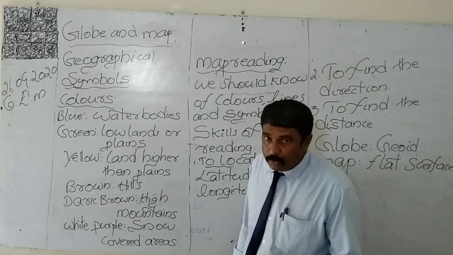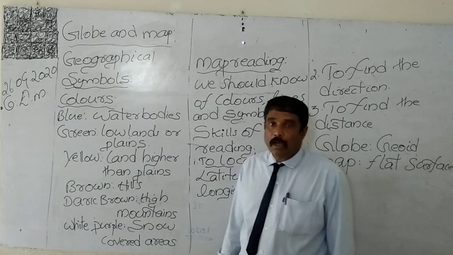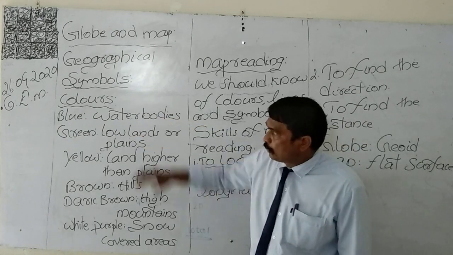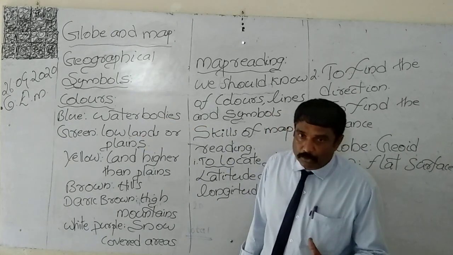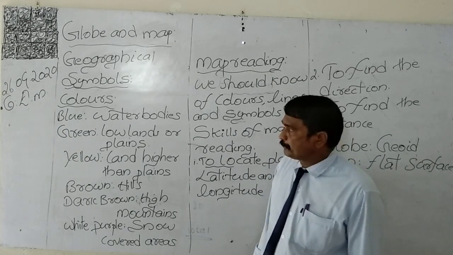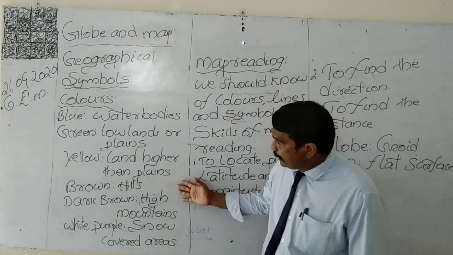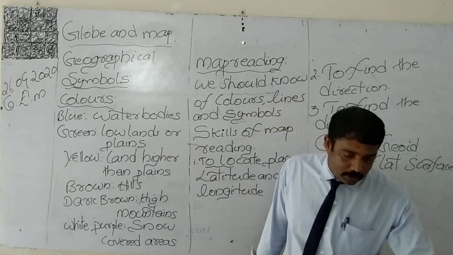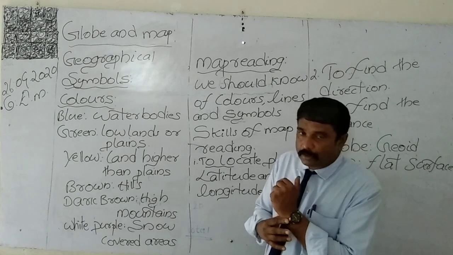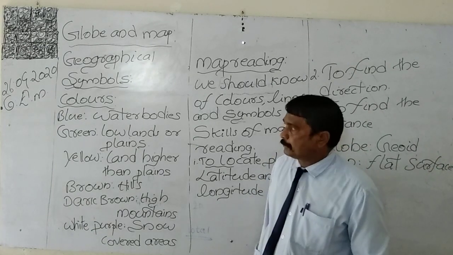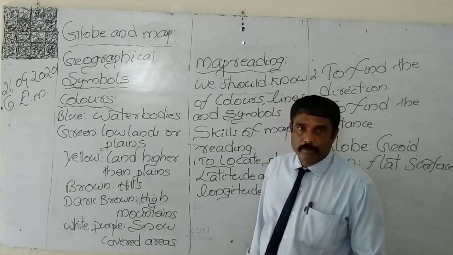There are so many geographical symbols and colors which are marked on the globe and on the map. Now let us see what the colors are.